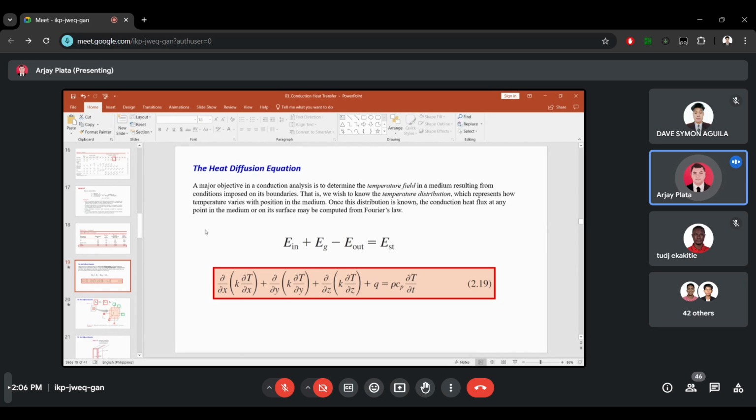This formula is from the energy balance: energy in plus energy generated minus energy out is equal to energy storage. Here in heat transfer, we will not focus on mechanical energies, but rather just on the thermal energies.